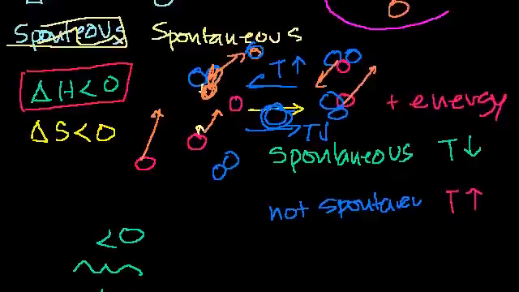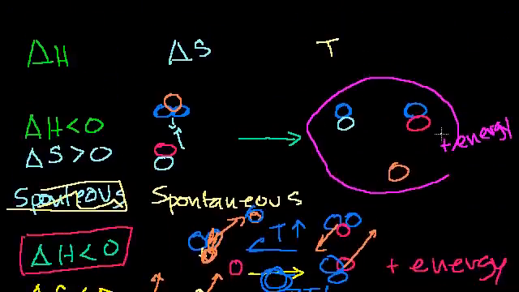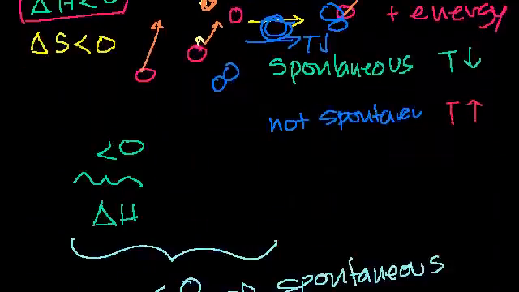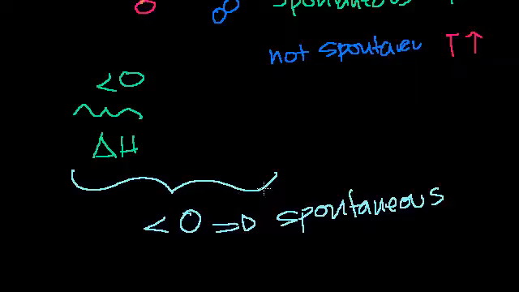We saw that in every situation here, if we have more states, it's always a good thing. It's more likely to make something spontaneous. Now, we want our whole expression to be negative if it's spontaneous, right? So positive entropy should make my whole expression more negative. So maybe we should subtract entropy. So subtract entropy, right? If this is positive, then my whole expression will be more negative, which tells me, hey,